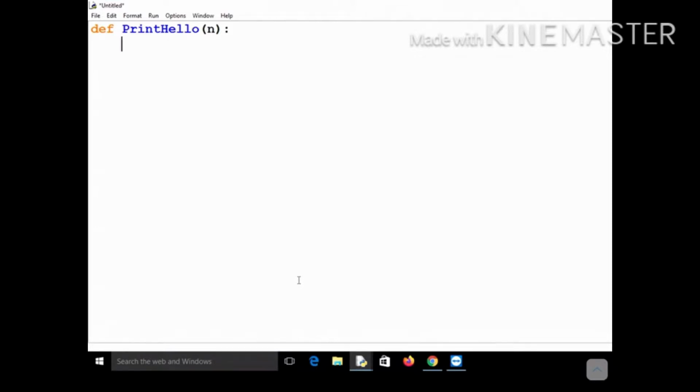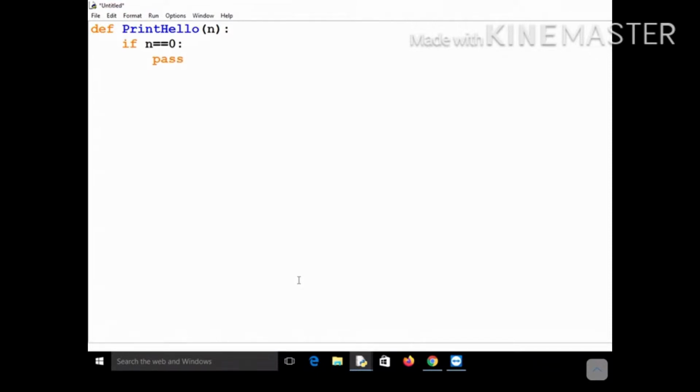It should stop printing when this value of n becomes 0, isn't it? That will be your termination condition, that will be your base case. Once this n becomes 0, then it should terminate. So in that case what it should do is nothing actually. You have two options: either you can write simply return, or you can write pass. I had told you about the pass statement, that pass means nothing.